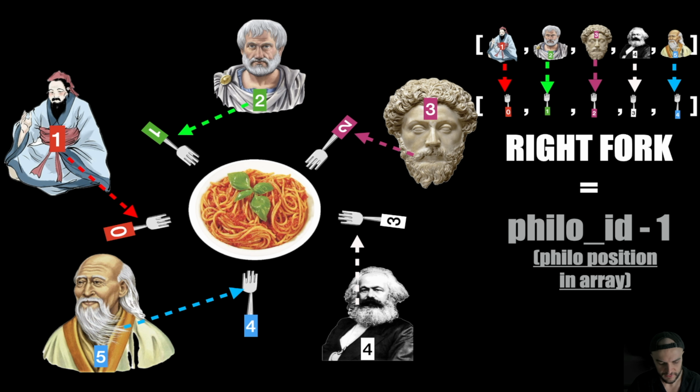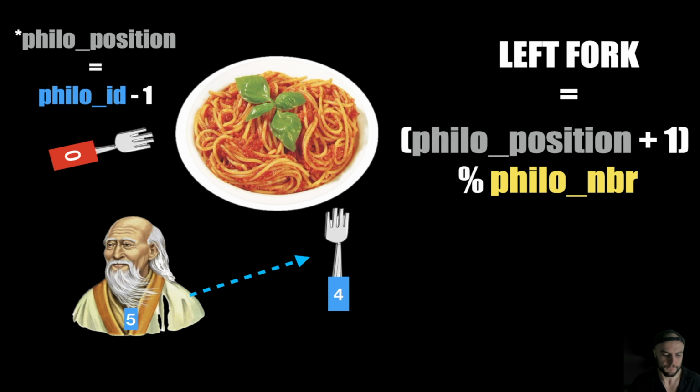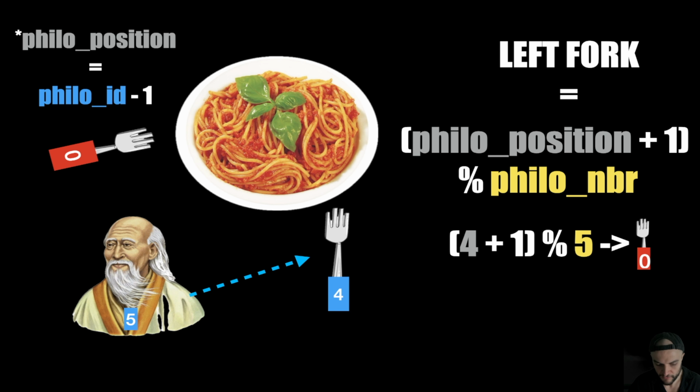So what do we do? We're going to focus our attention on philosopher number 5 because we can understand the principle here. So we zoom in and we see that the left fork of philosopher number 5 is the 0. So what is the operation? Well, it's pretty straightforward, right? Left fork is equal to the position of the philosopher plus 1, because it's the left fork, modulo the number of the philosophers. So we're going to have 4 plus 1 equals 5, modulo 5, 0. You see? The remainder. That's as silly as that.